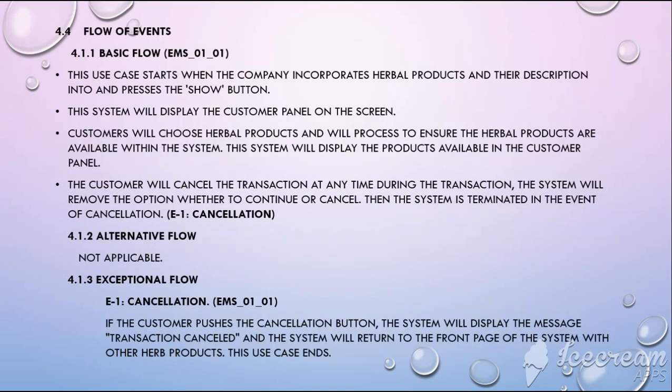So this is the flow of events, the basic flow. This use case starts when the company incorporates herbal product and their description into the system and presses the show button. That means the company must put the picture into the main page and press the show button for the customer. The system will display the customer panel on the screen. The customer will choose a herbal product and the system will process to ensure the herbal product is available within the system. The system will display the product available in the customer panel.